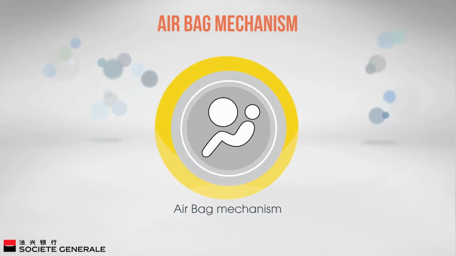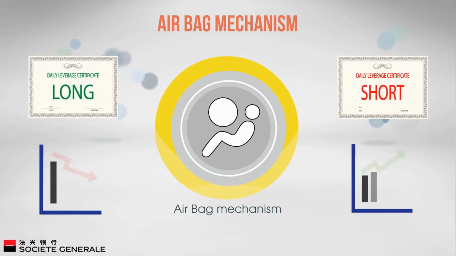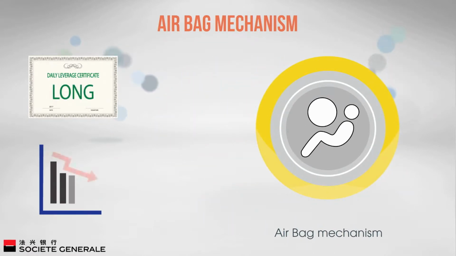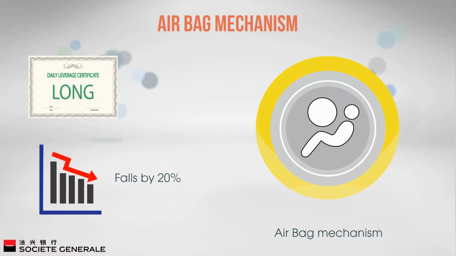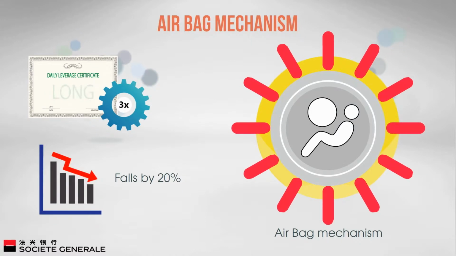The airbag mechanism will only be triggered upon movements of the underlying asset that go against the direction of the daily leverage certificates. For example, if the underlying index falls by 20%, the airbag mechanism for 3 times long daily leverage certificates will be triggered, as their value will go down with the fall in the underlying index.